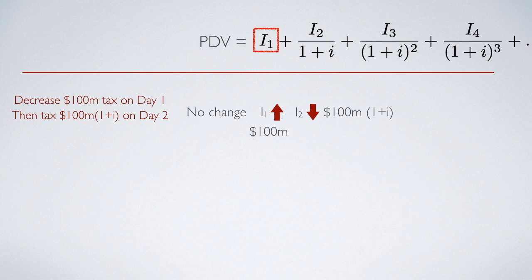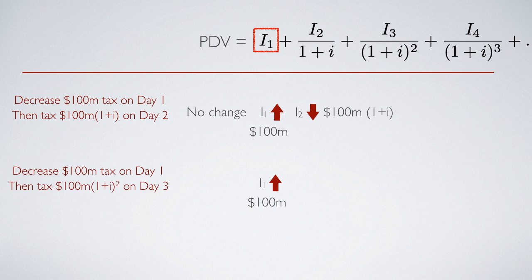The other scenario that we saw before is that the government decreases tax by 100 million, issues government bonds, then holds the bond for 2 more periods, and decides to clear the debt on day 3. For such a scenario, day 1 income I1 will increase by 100 million. However, day 3 income would decrease by 100 million times (1 plus I) to the power 2, which would be discounted back to today by dividing by (1 plus I) to the power 2.